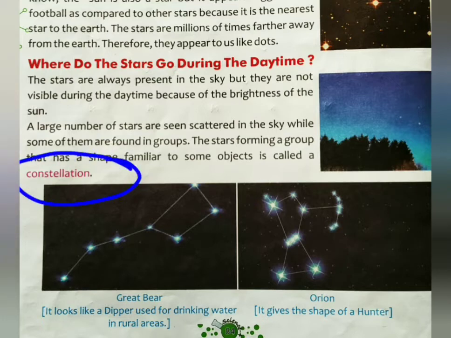Is that clear? So it was about the stars. I hope you all understood well why we don't see the stars in the day. Okay, because during the day there is so much light because of the sun, है ना? So in the presence of the sun during the day we can't see stars in the sky. Even though they are present, we can't see the stars during the day. Is that clear? Now come ahead.